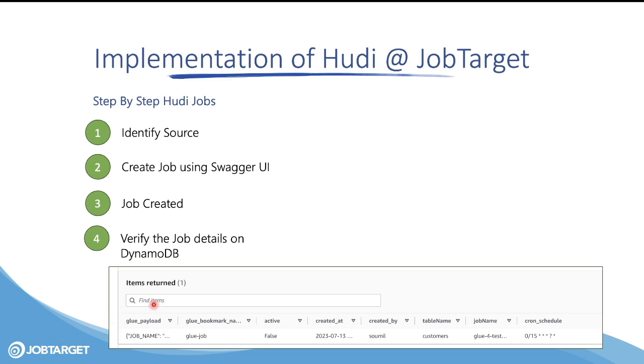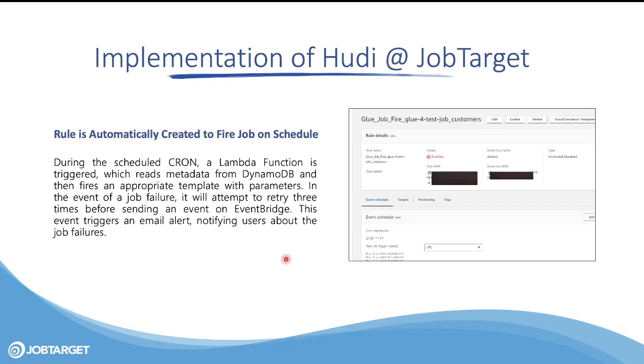It will grab all the payload and then it will fire the appropriate Glue job. Hopefully that made sense. And if something fails, automatically it will retry three times. After the third failed attempt, it will publish an event that something has failed. So this is how the overall system works, right?